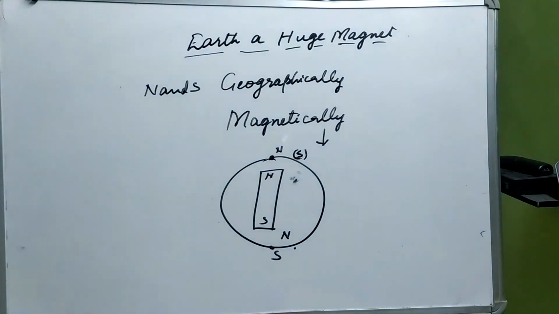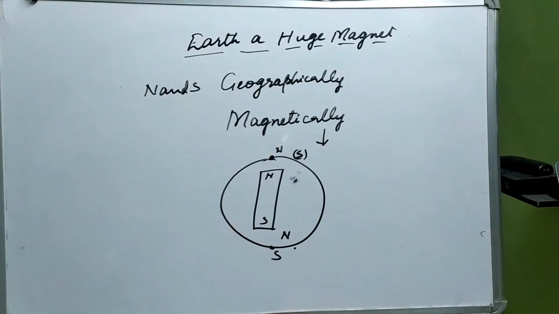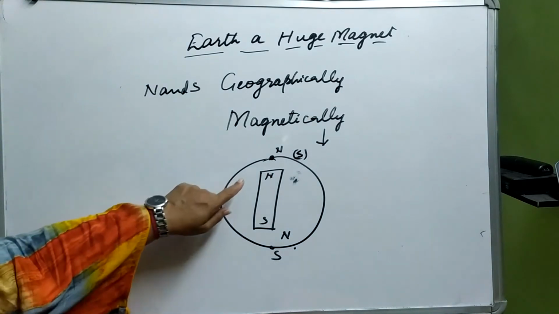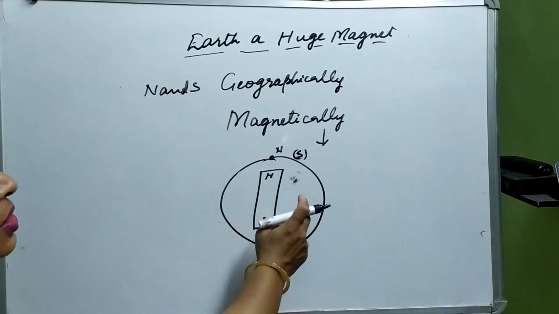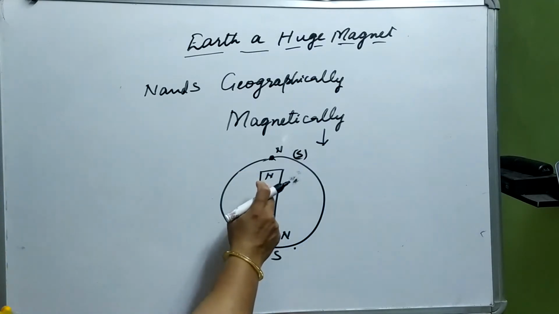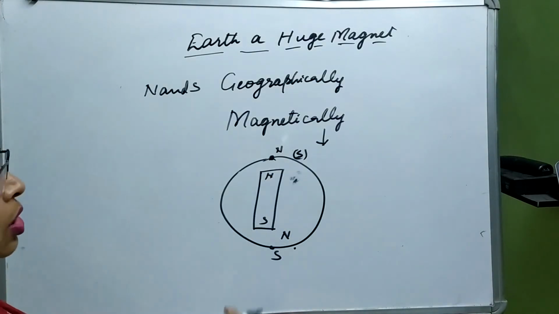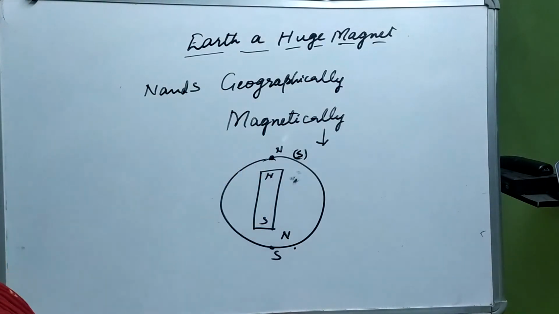So Earth is influencing the magnet to align itself along the north-south direction of the Earth. This is the reason Earth behaves like a magnet. So the north pole is always aligning towards the south pole, and the south pole towards the north pole of the magnetic Earth.